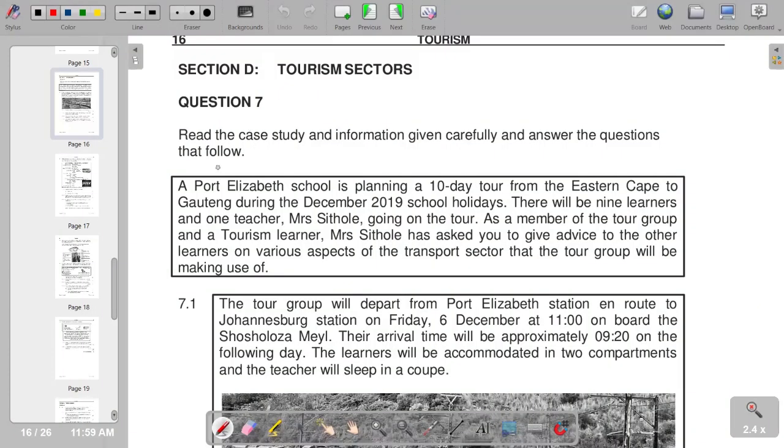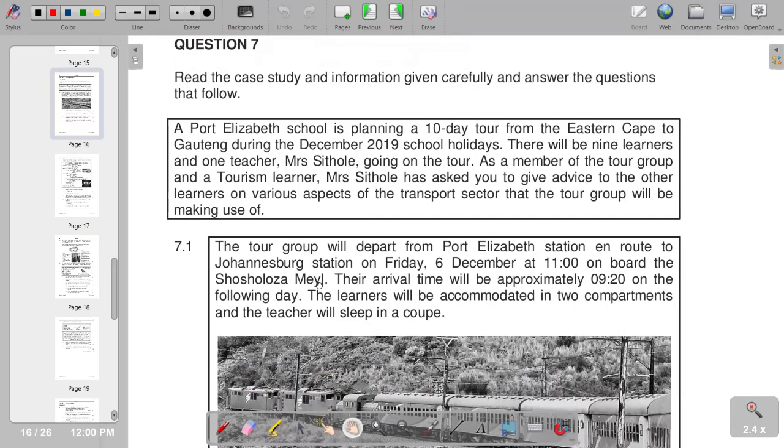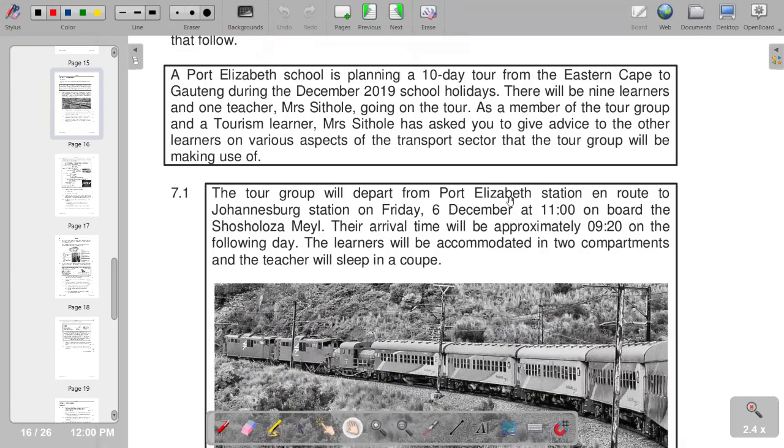Question 7, read this case study and information given carefully and answer questions that follow. So this is the information that you are given that you need to read through. 7.1.1, the tour group will depart from Port Elizabeth Station en route to Johannesburg Station on Friday, 6 December at 11:00 on board the Shosholoza Meyl. They arrive on time at approximately 09:20 on the following day. The learners will be accommodated in 2 compartments, and the teacher will sleep in a coupe.